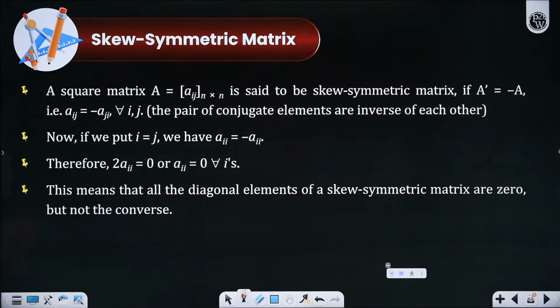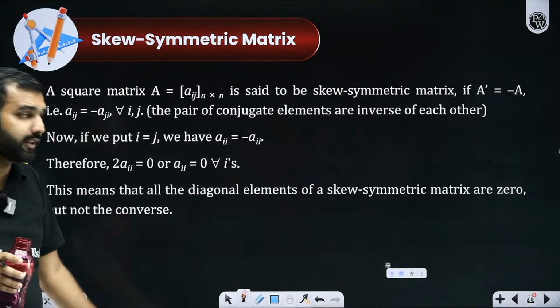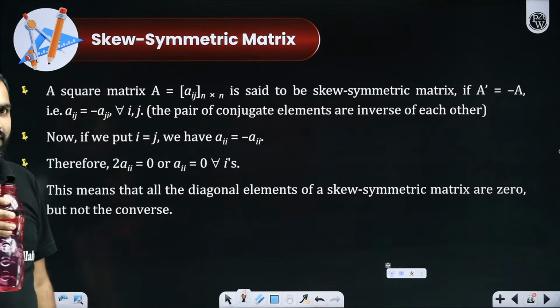And somebody quickly tell me in the comments, what do you think? How will it look like, the skew symmetric?